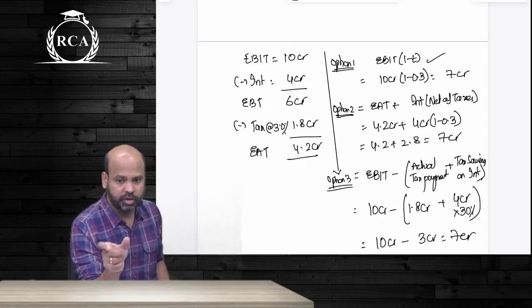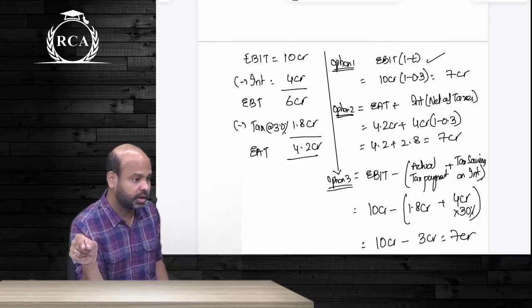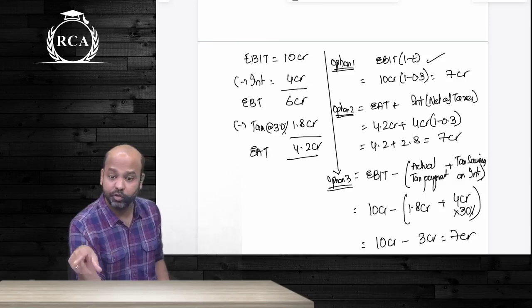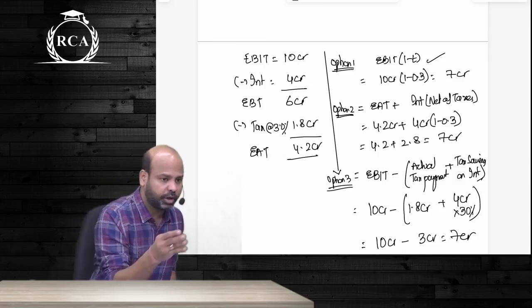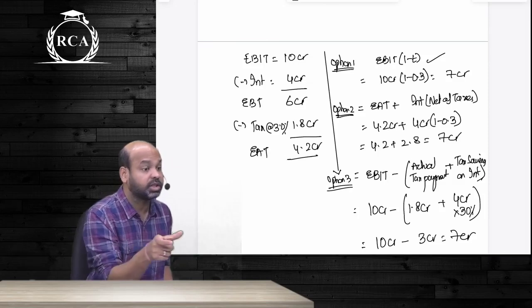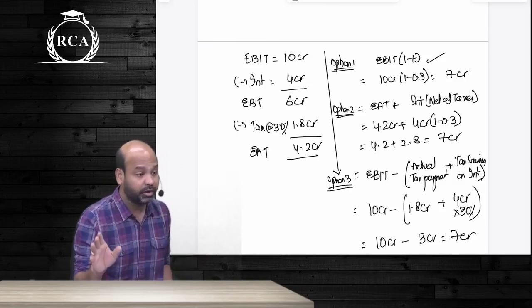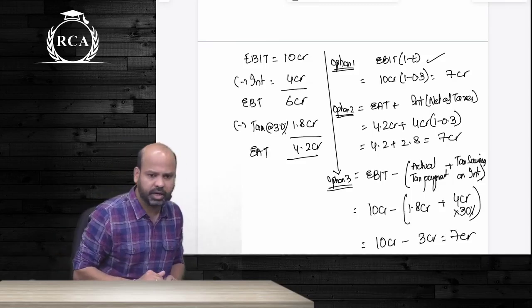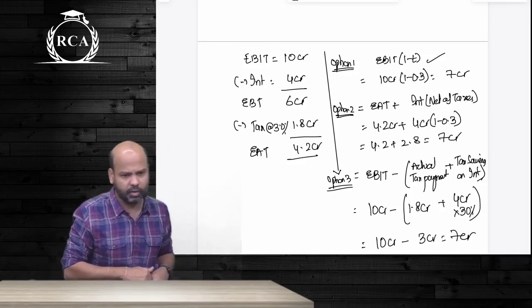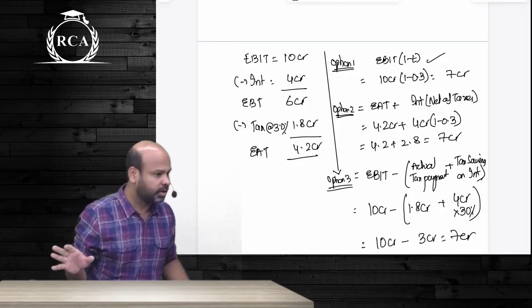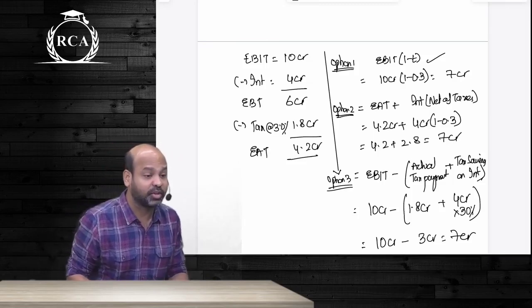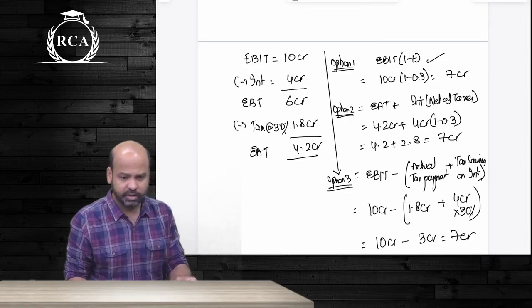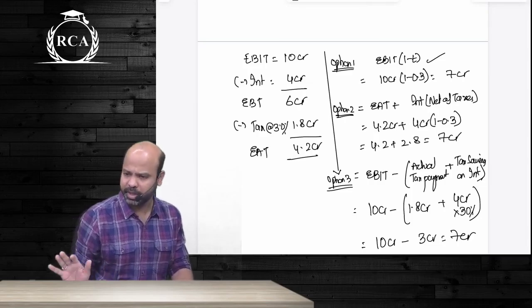There was one question in which equity was 800, debt was 100. Provision for doubtful debt was 20. I said for computation of KO, take 800 and 100 only. Please do not consider this 20. That is only for computation of KO. After KO is computed, you will take capital invested as 920. Are we clear about this? That was about computation of what? EVA. Is it understood or not? Simple concept, but pretty important.